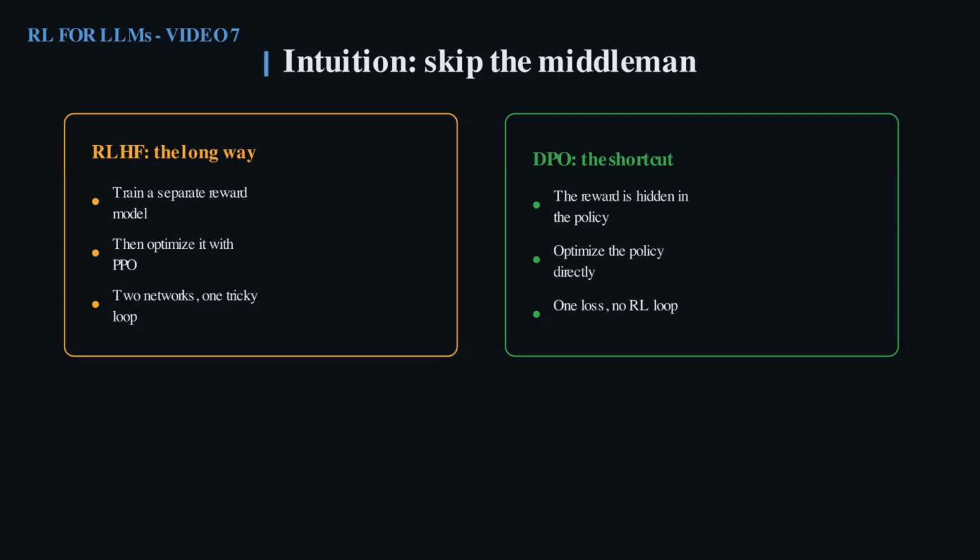Why does that matter in practice? Because every extra moving part is a chance for training to break. The reward model can be hacked, the value critic can be unstable, and the RL loop has knobs that are painful to tune. DPO collapses all of that into a single supervised style loss you can train like any classifier, which is exactly why it spread so fast.